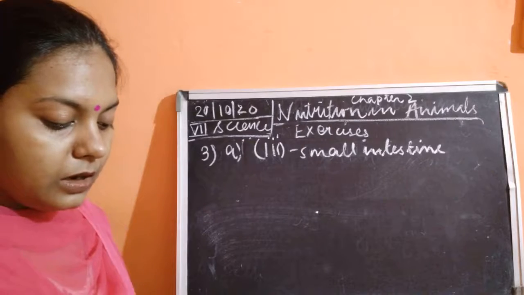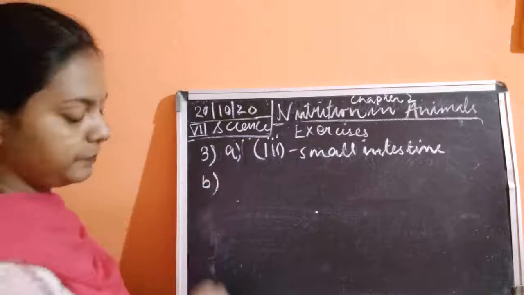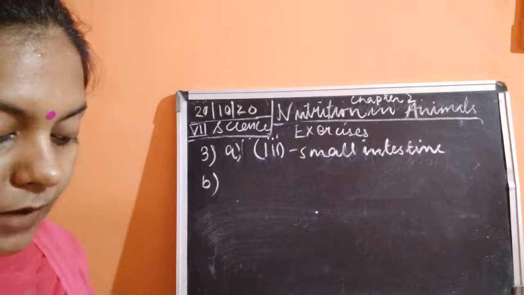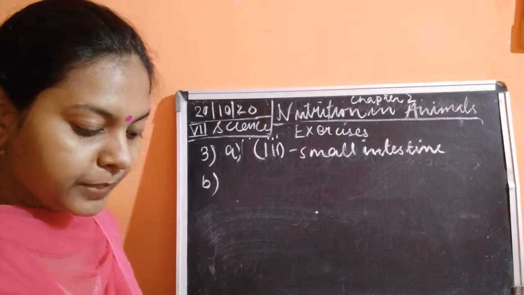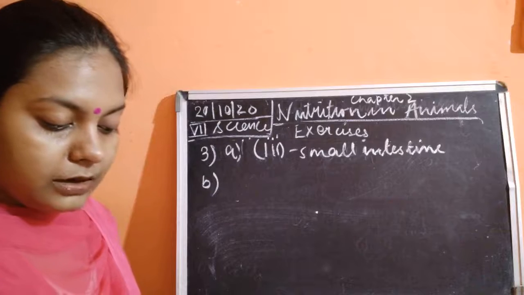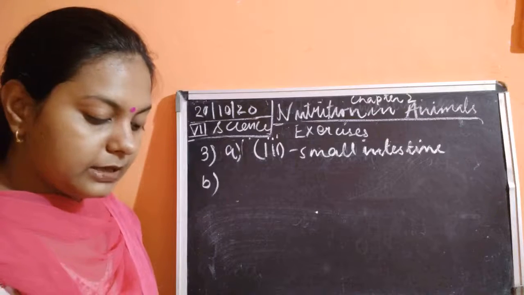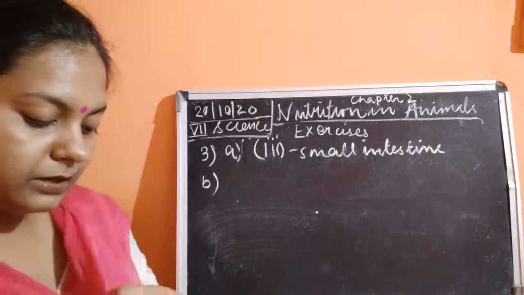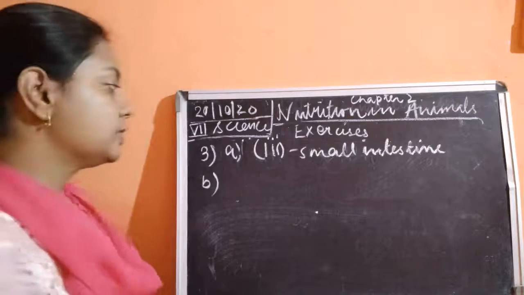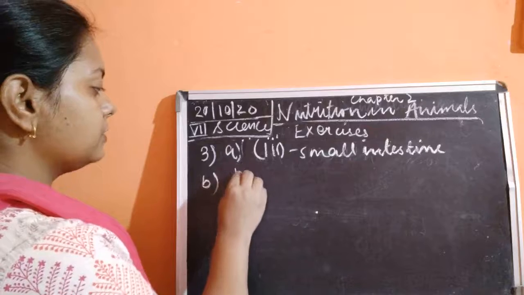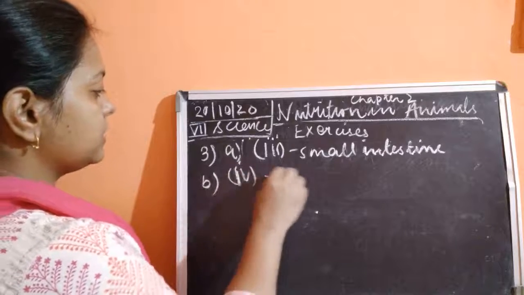Now part B is water from the undigested food is absorbed mainly in the where? First option is stomach, the second option is food pipe, the third option is small intestine, and the fourth option is the large intestine. So the answer is the fourth option. The fourth option is the large intestine.